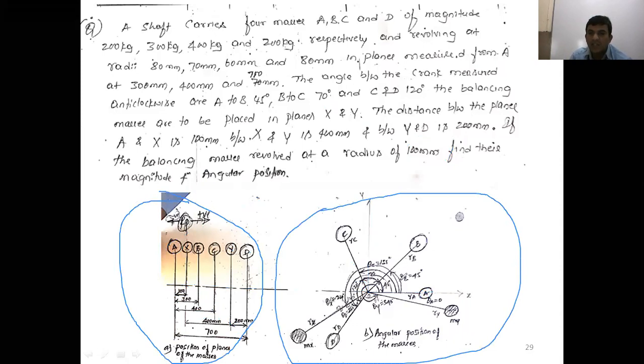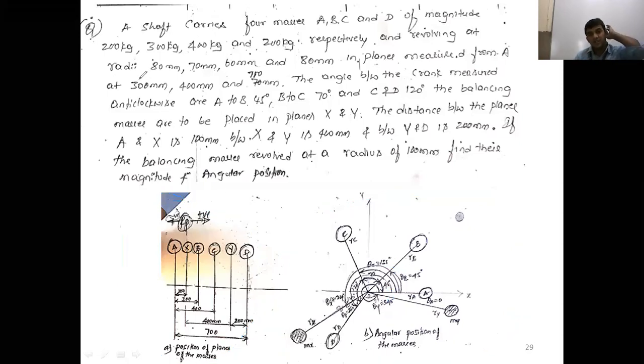Then you can easily draw, when you go to draw the force polygon and couple polygon, the parallel lines from the masses. Corresponding masses, parallel lines you can easily draw in the couple and force polygon. Is any doubt regarding this? The statement of the problem. And for the freehand sketch, you draw this plane position and angular position. Okay.